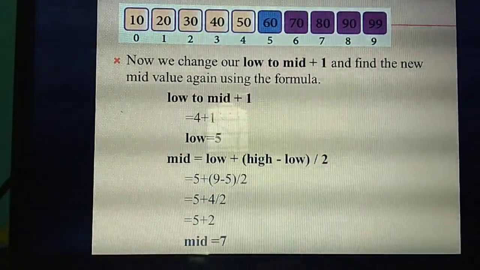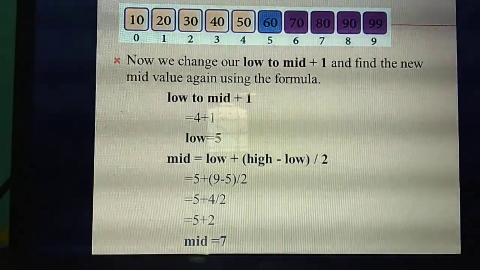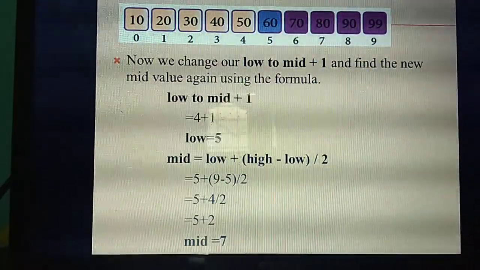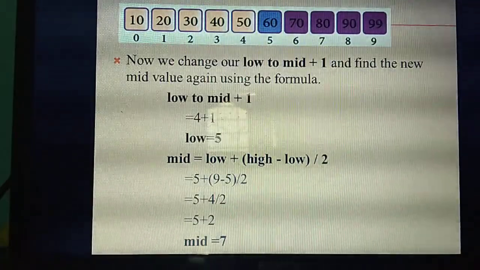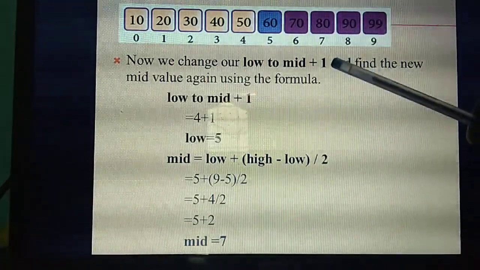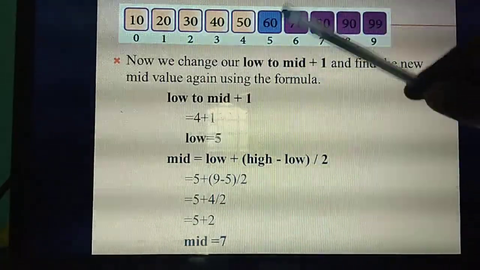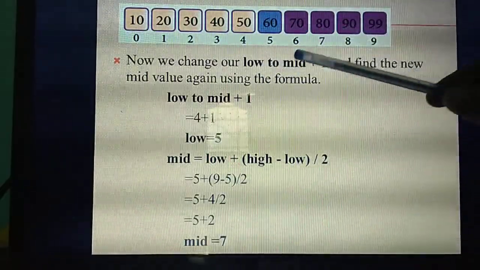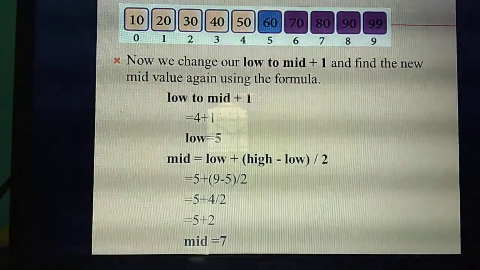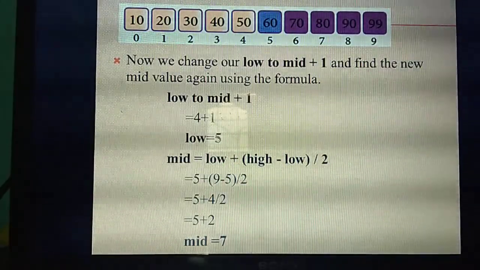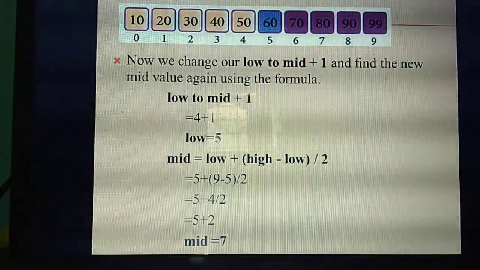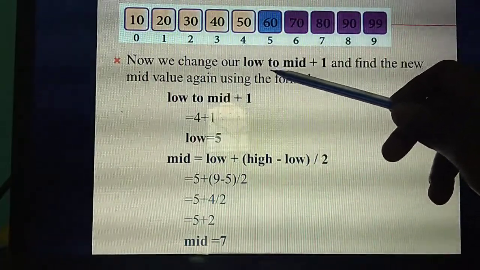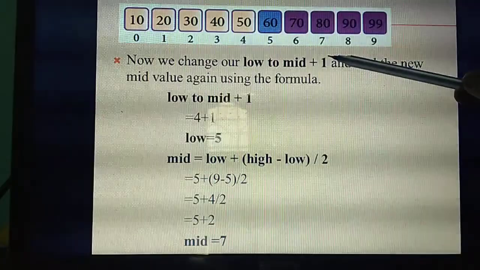So if the search value is greater, next also you are going to calculate, because you did not get the search value 60. Again you are going to calculate the middle value. For this, you use the same formula, but you change something: in the place of low, you change the value low to mid plus 1. Understand what you are changing? If the search is greater, what you need to change is low, replacing it with mid plus 1.